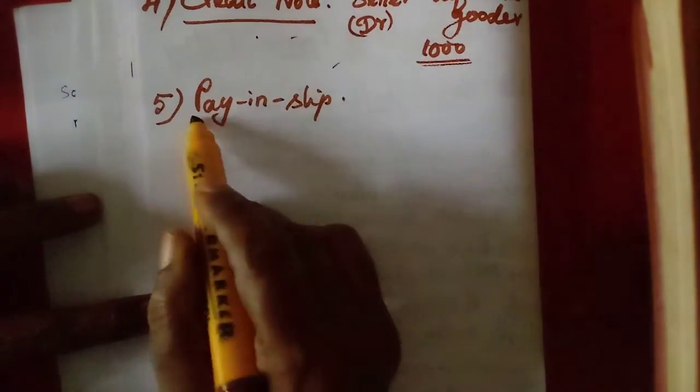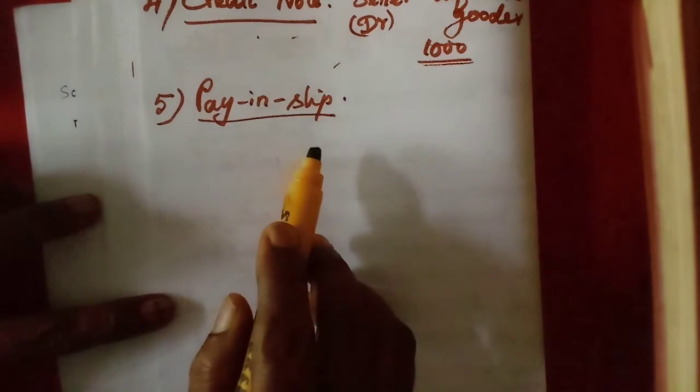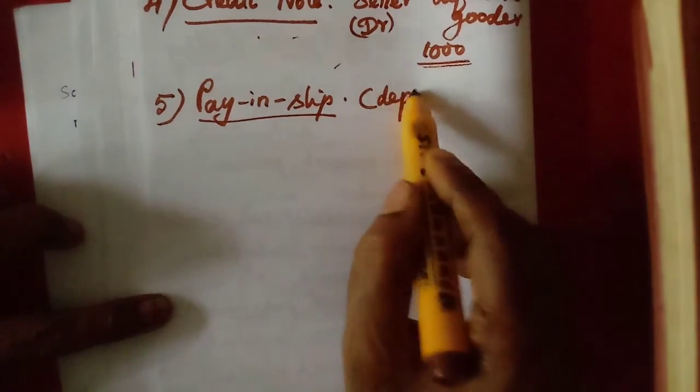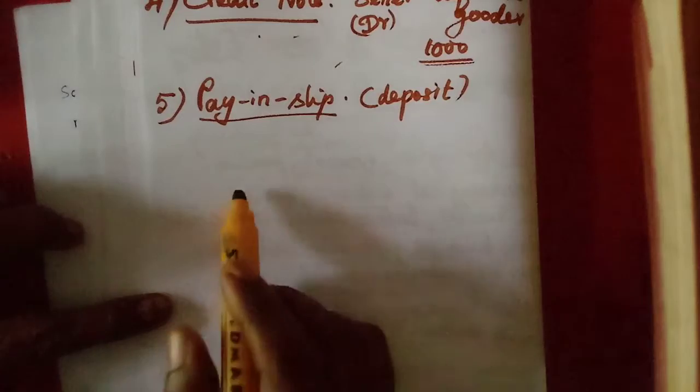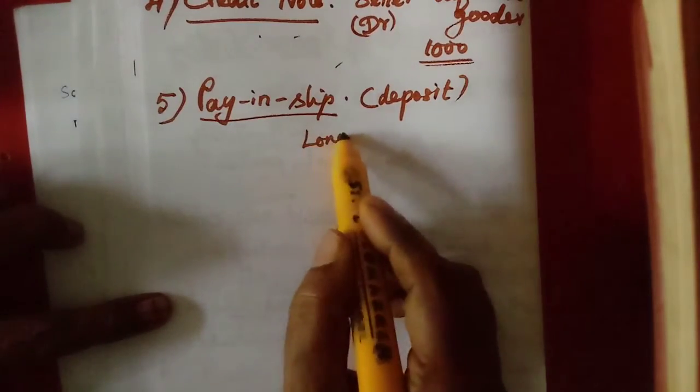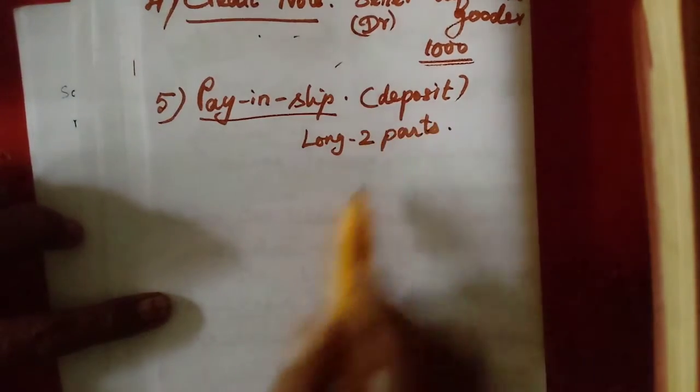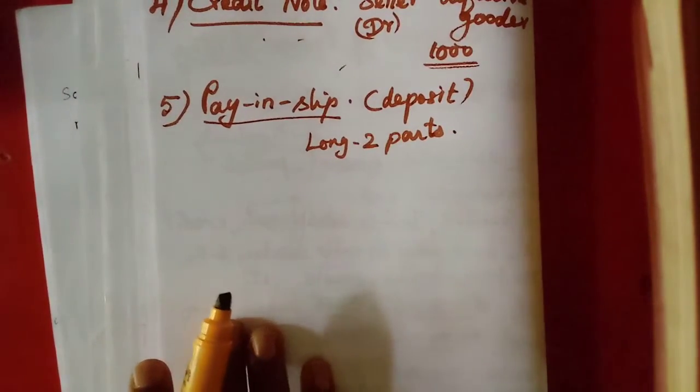Then another one, bank pay in slip. Okay, pay in slip, slip we will say in short. When you go to the bank, in order to deposit money in the bank, we have to fill a slip. Okay, a long slip will be there. It contains two parts.